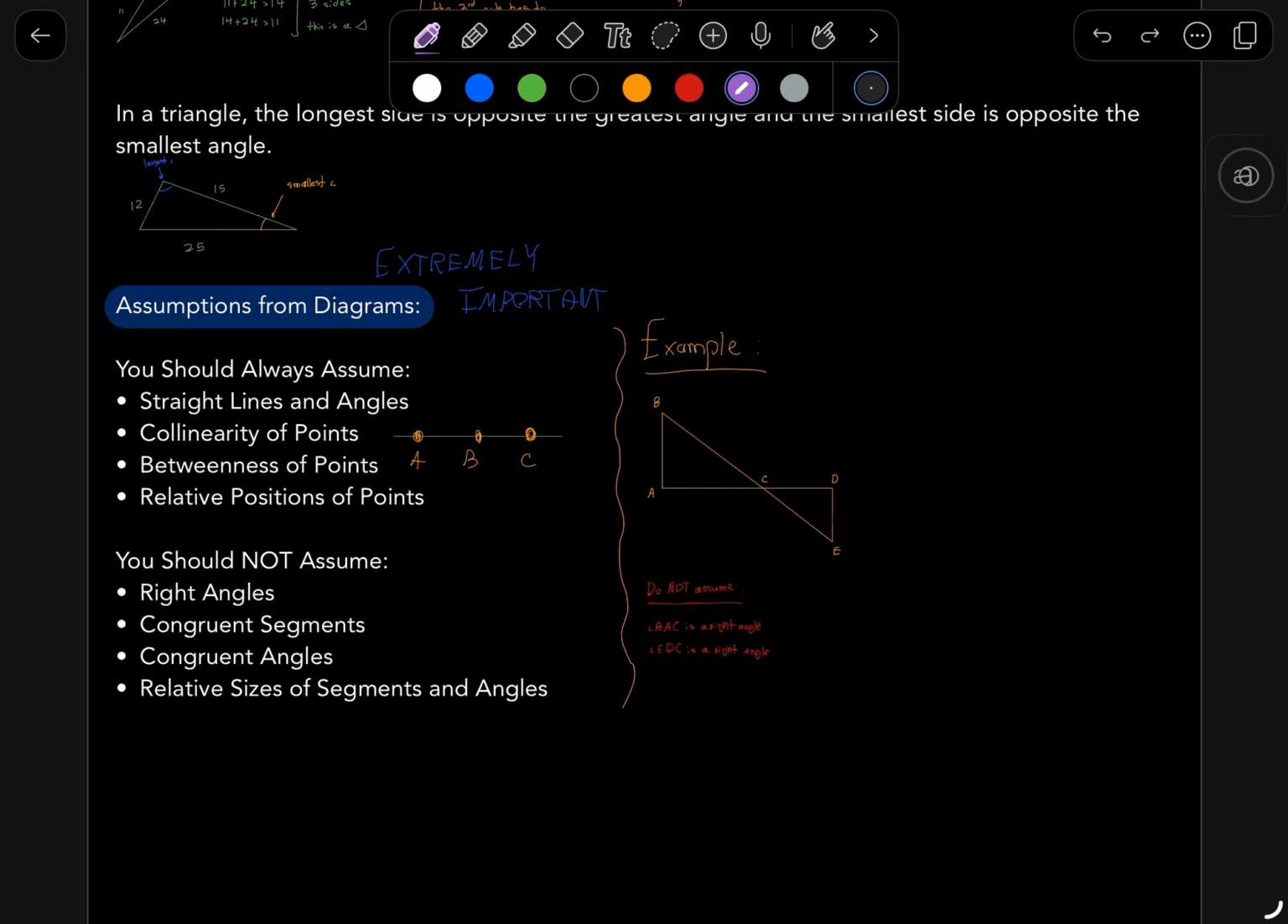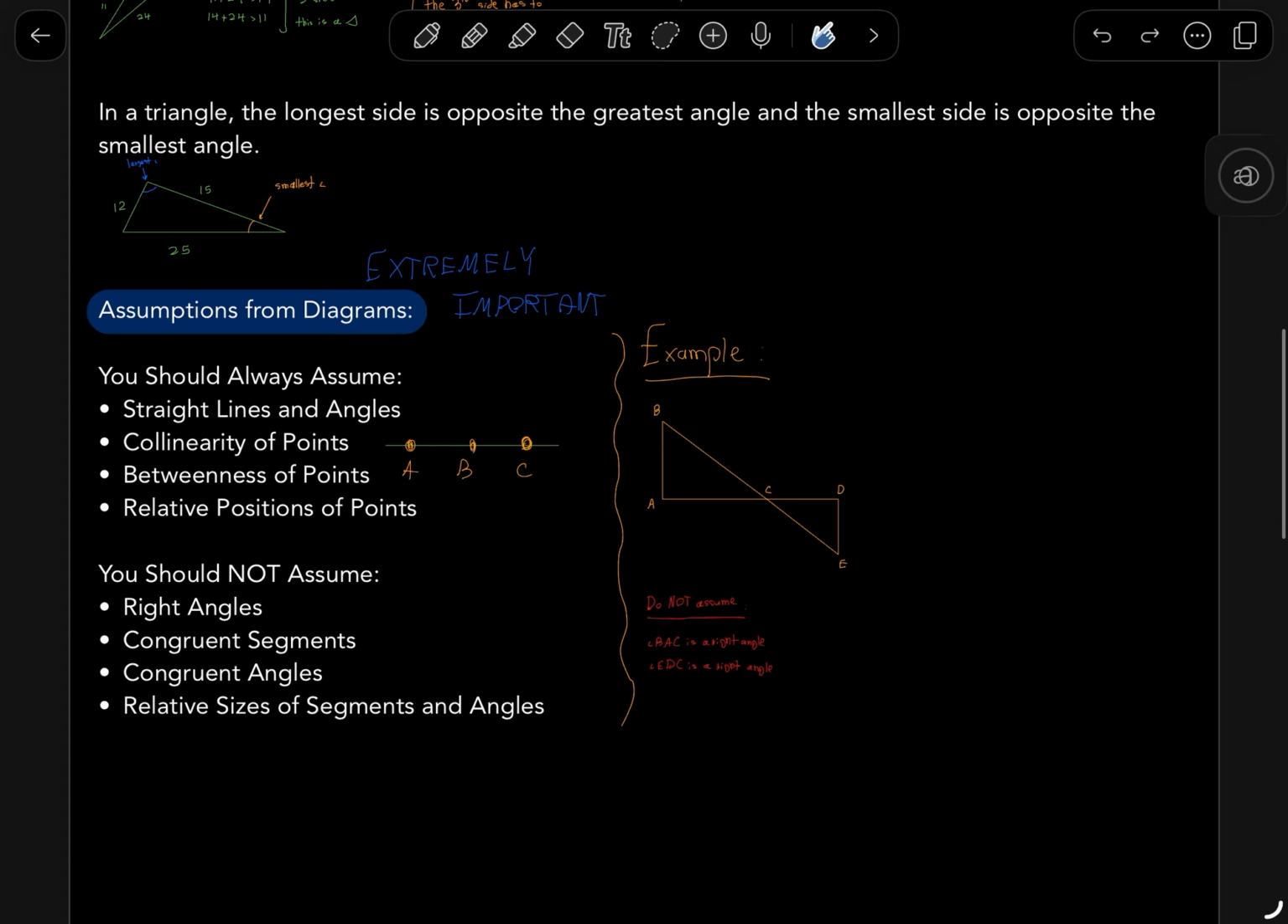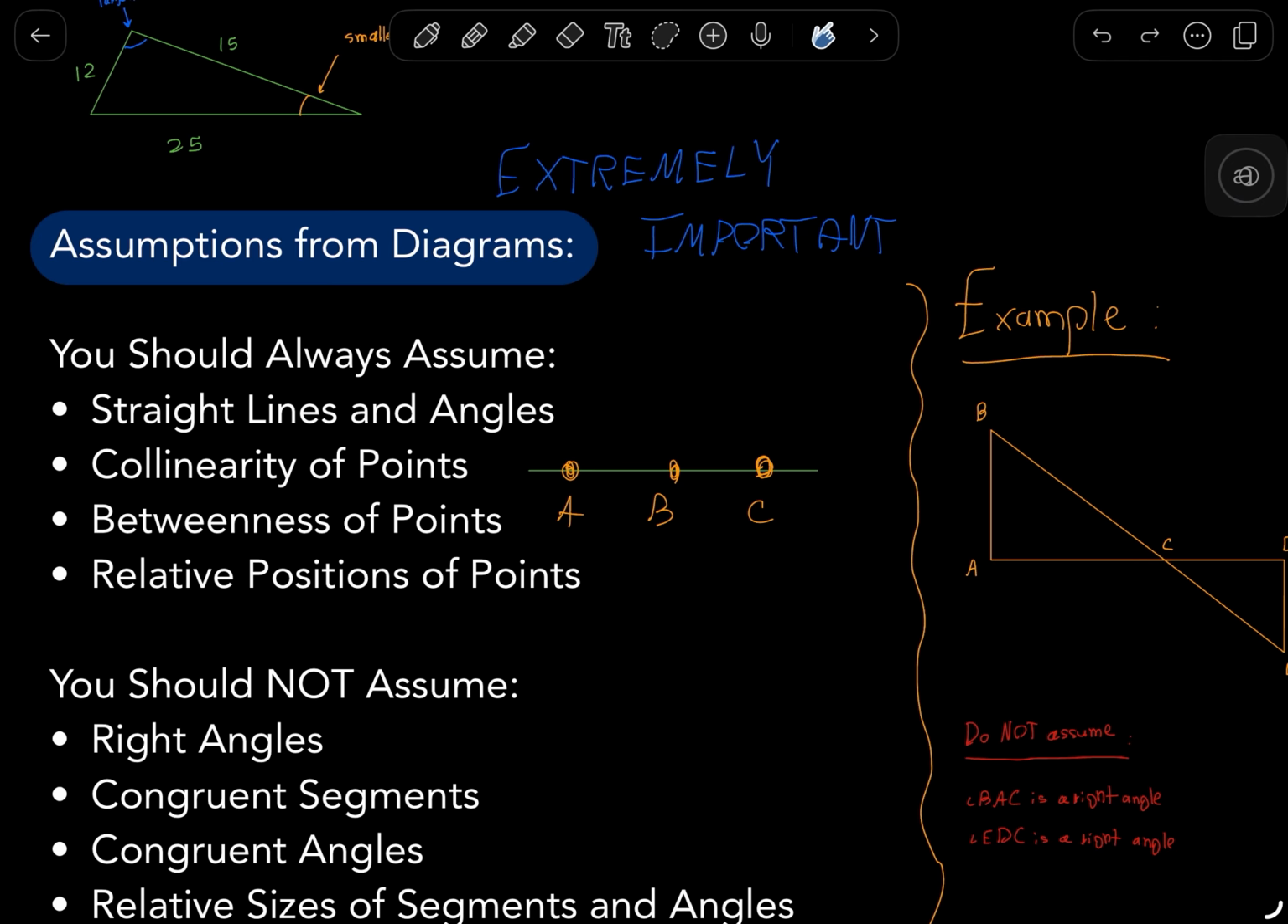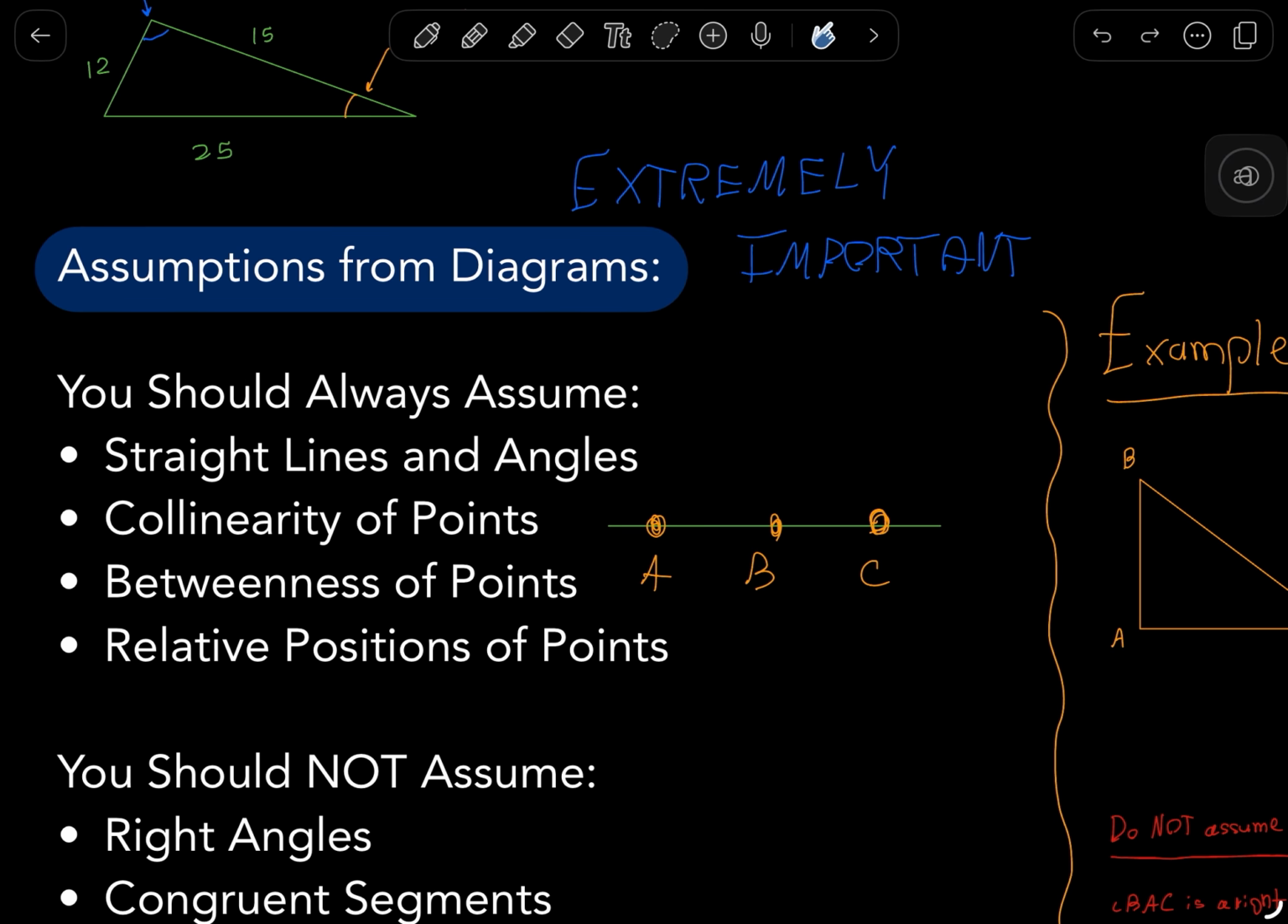Now, lastly, but most importantly, I'll go over assumptions, which are going to be really important for when you do proofs later on in this course. So this is a must know. You really do need to know assumptions if you want to go on and do proofs. When I talk about assumptions, I'm talking specifically about when you're given a diagram in a geometry question, or you might be given a diagram for a proof, and there are some things you can assume from a diagram, and some things you definitely cannot assume from a diagram.